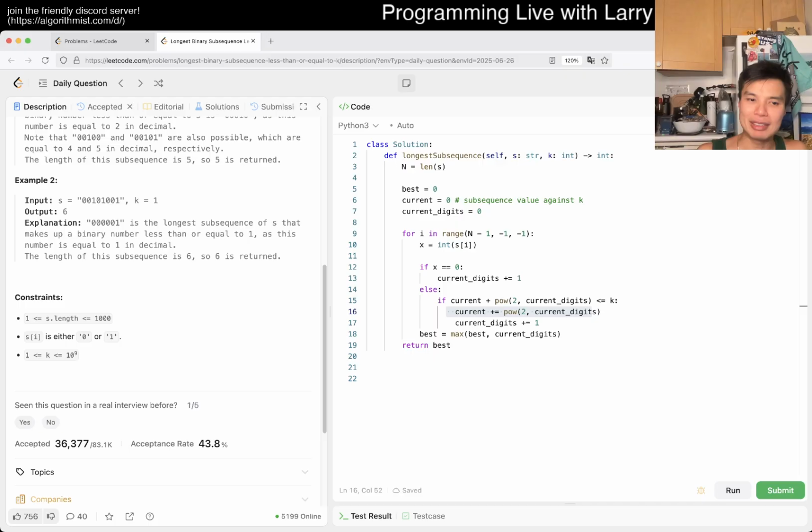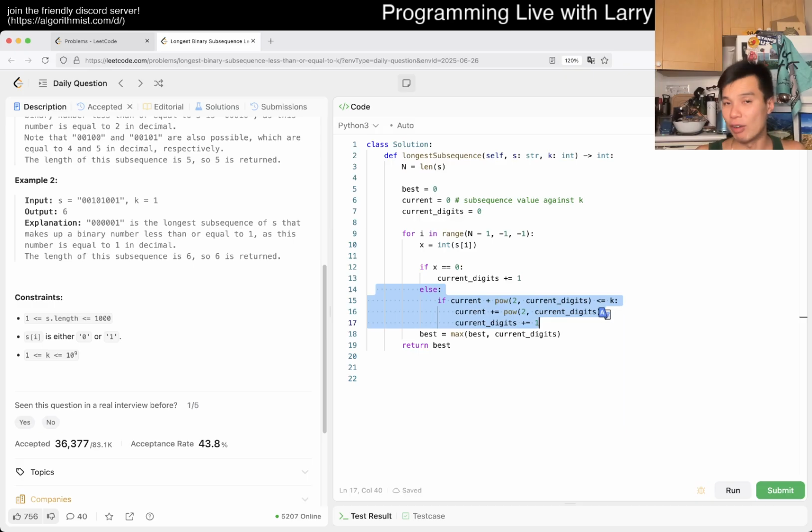One is that given this is 10 to the 9, the TLDR is that if this gets too big, even if k is 10 to the 9, the answer is at most... Well, actually, that's not true. It's not that the answer is at most 30, but you just skip ones at a certain point after that, right? You just stop adding ones, because anytime you add a 1, then it will be too big. Because in this case, the way that I wrote it,